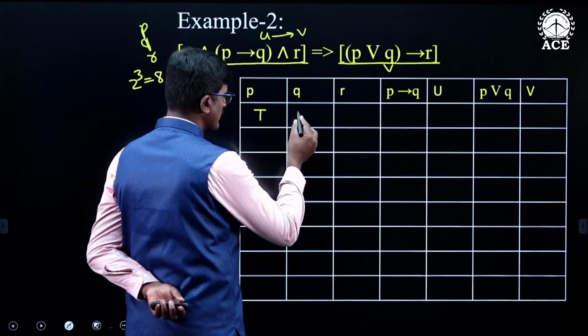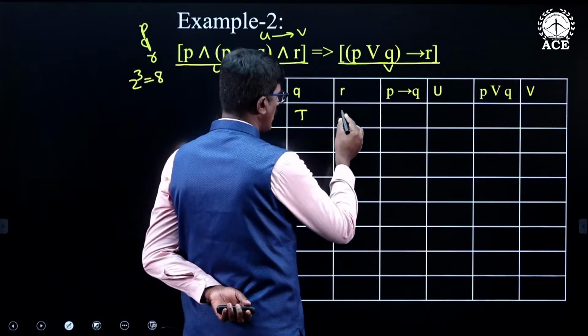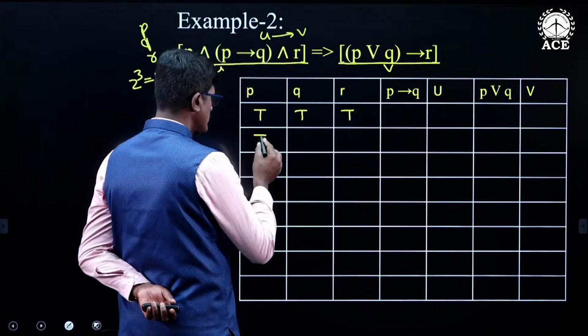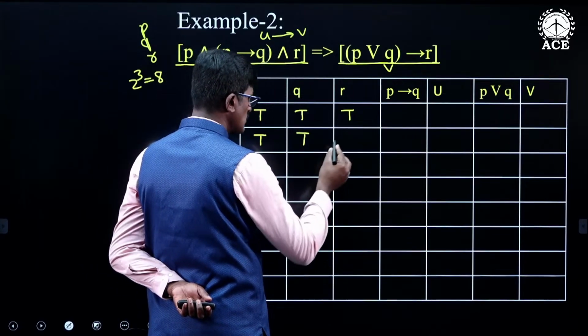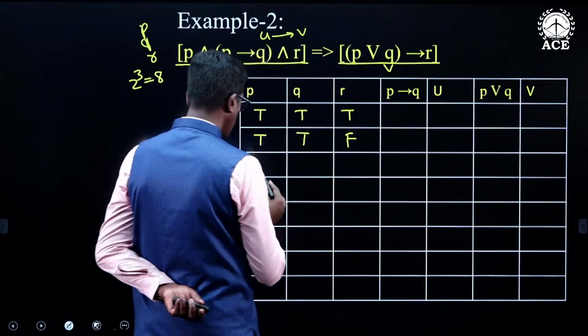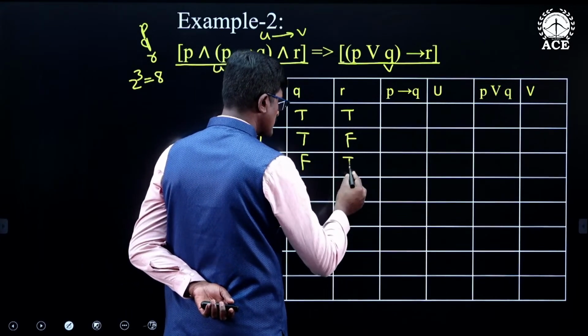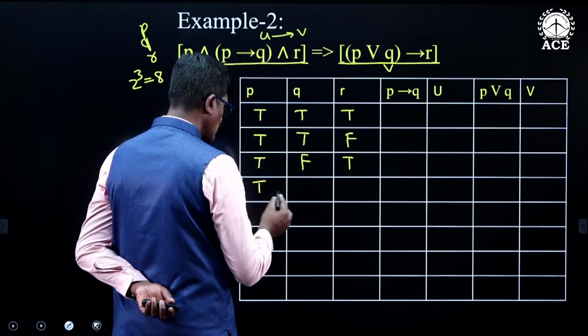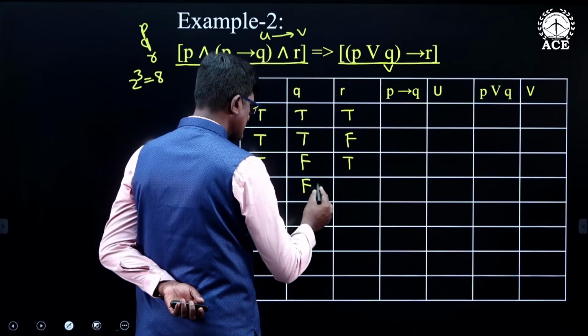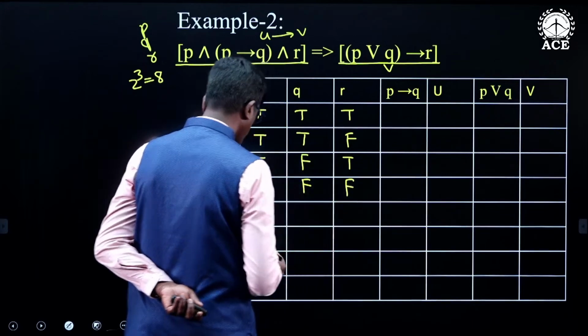P is true, Q is true, R is true. P is true, Q is true, R is false. P is true, Q is false, R is true. P is true, Q is false, R is false.